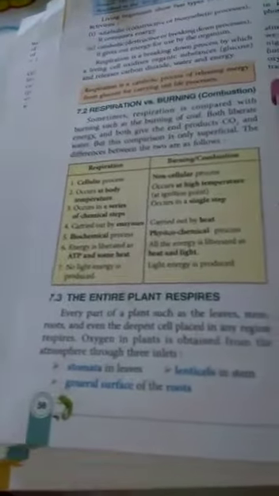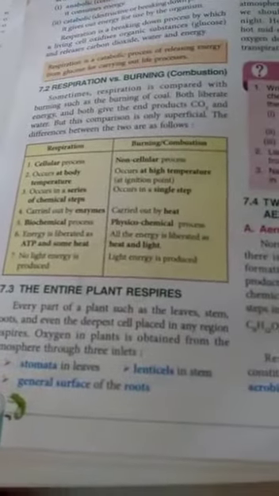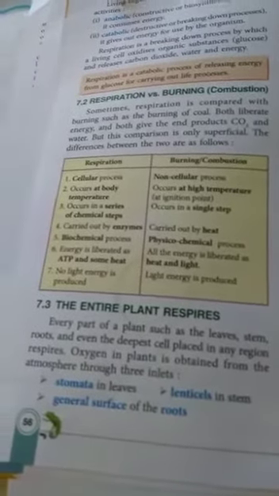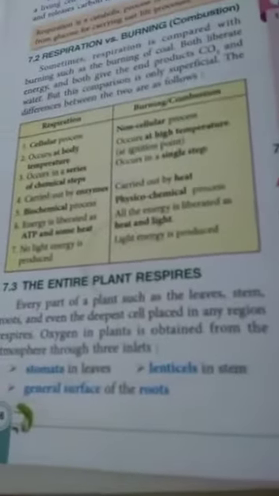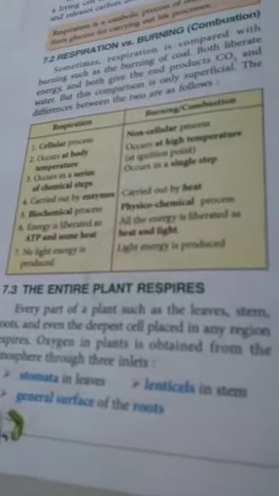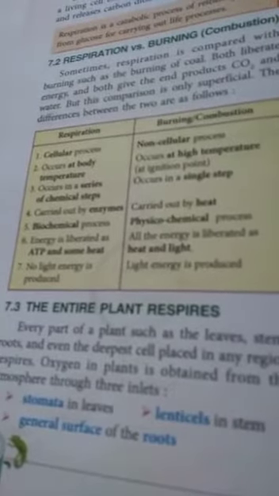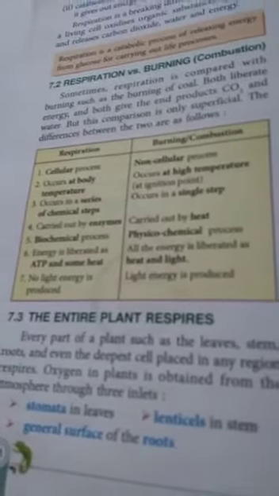Number one is stomata that are present on the leaves and on green, soft stems. Second is lenticels. Lenticels are present on the hard stems. And third is the general surface of the root. So from these three places, oxygen enters inside the plant body.